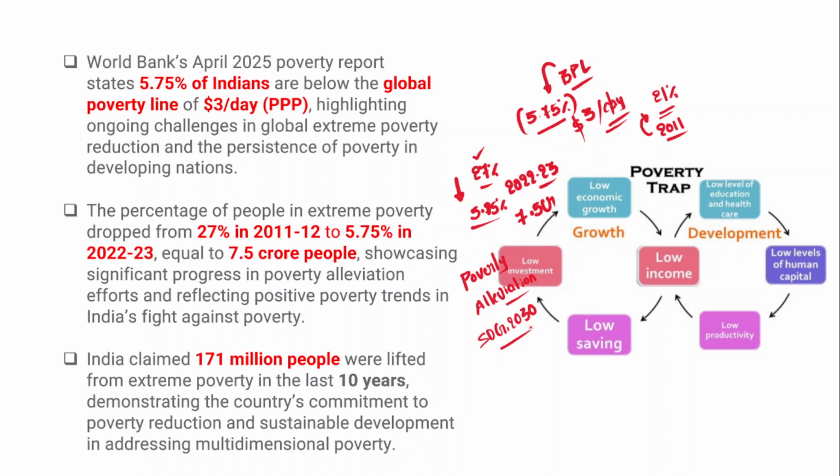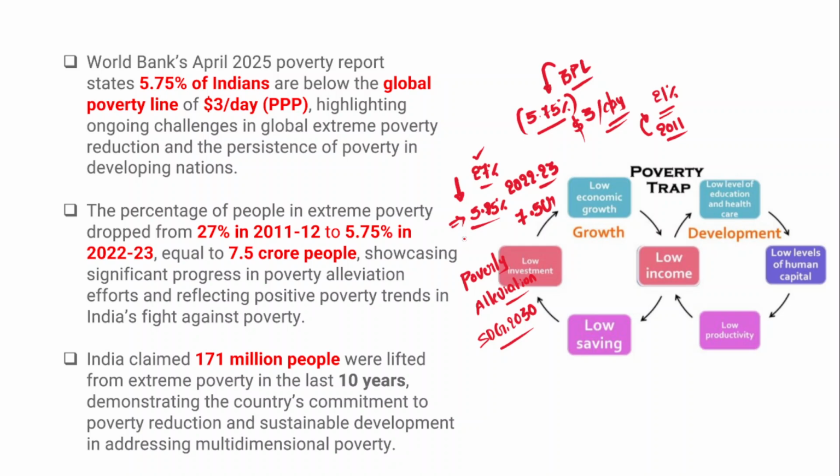Overall, the decline in people living in extreme poverty reflects positive poverty reduction trends, because the number of policy measures the government has taken so far have been yielding positive results, reducing extreme poverty to just 5.75%.